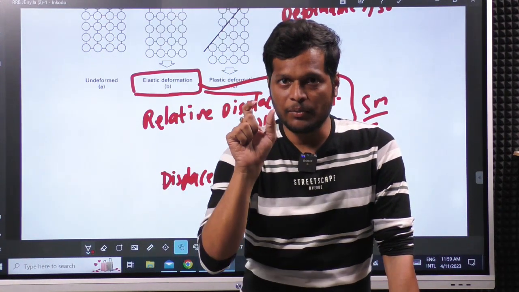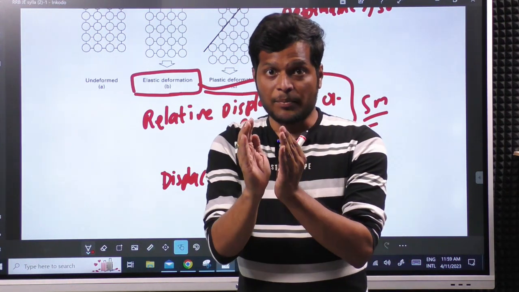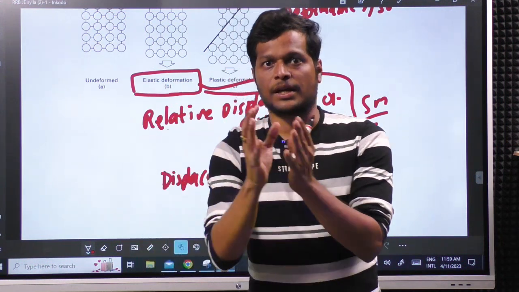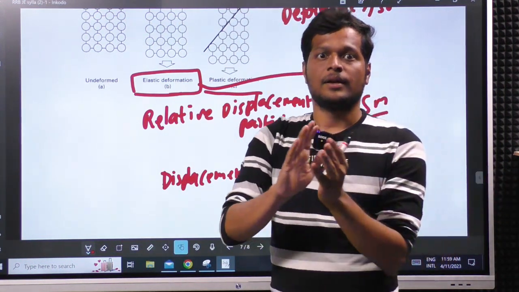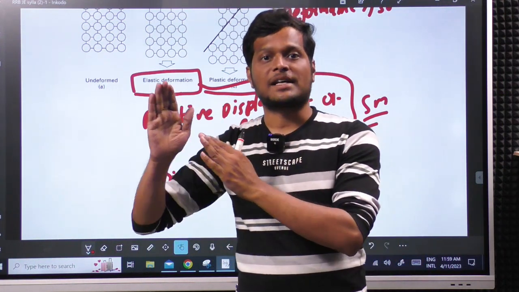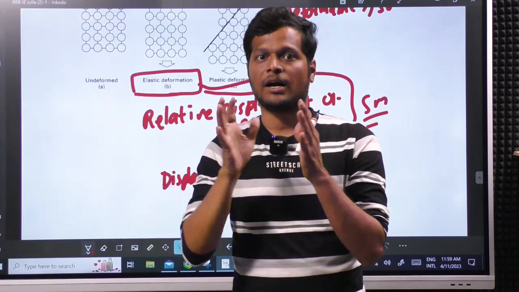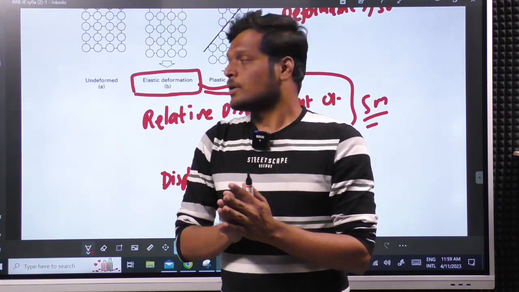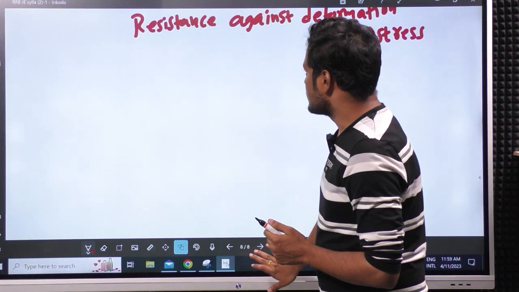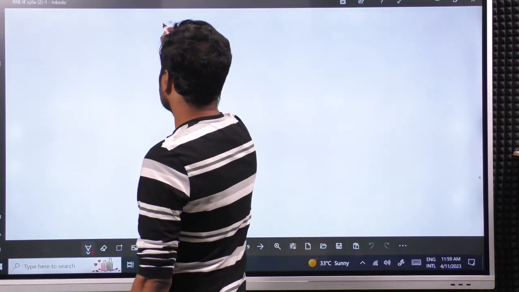So, whatever deformation we are telling you, that deformation has to be elastic to study in strength of materials. Okay. If the displacement is not coming back, it is a plastic deformation, that is a different concept, which is not required for our analysis. Okay. So now strength of materials deals with elastic deformation.